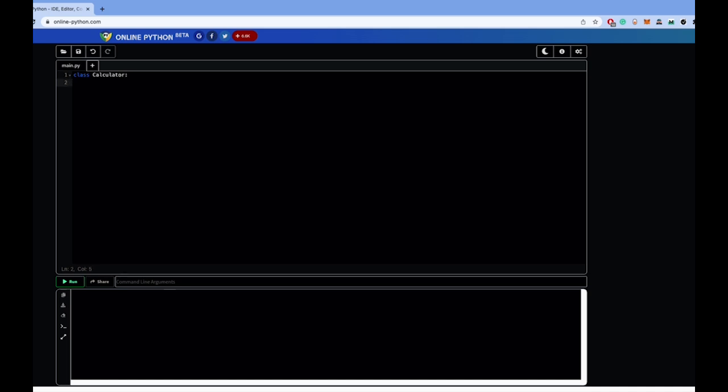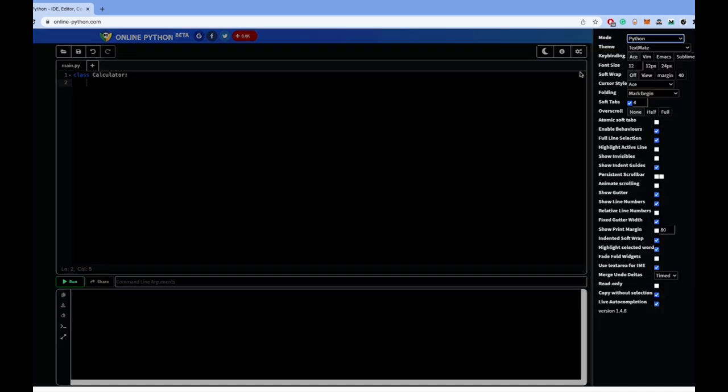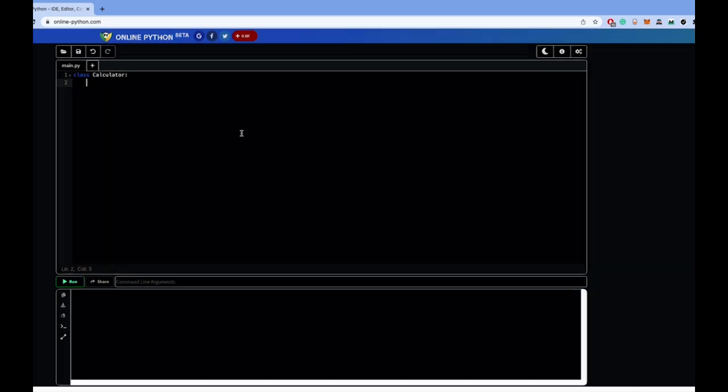This class will have 4 main functions: add, subtract, multiply, and divide. First, I'm going to turn live autocompletion off because it bothers me. So let's define these functions. In Python, we define these functions with the keyword def, which stands for definition.